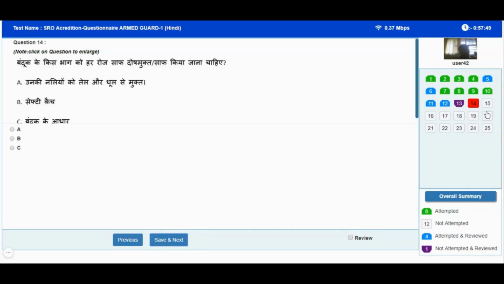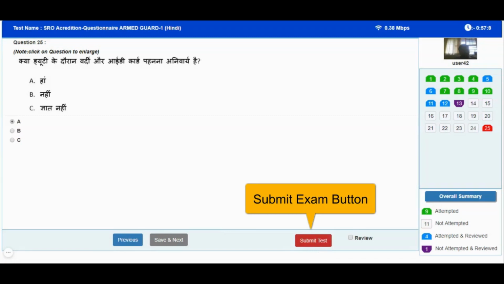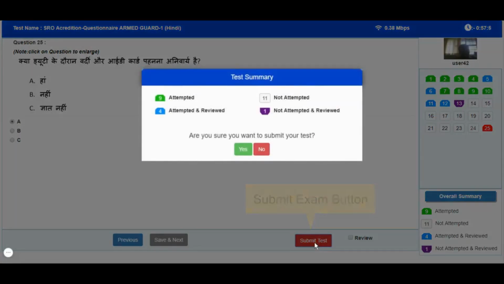Now we will see how we can end our ongoing exam. Once you jump to the last question, submit test button will be available to you. Once you are done with your online exam, click on submit test button. Now you will be displayed with test summary.